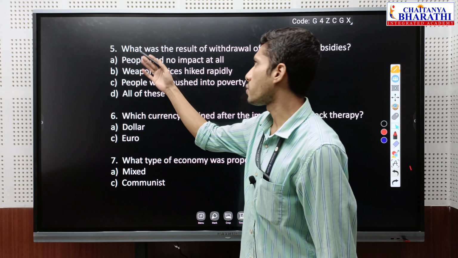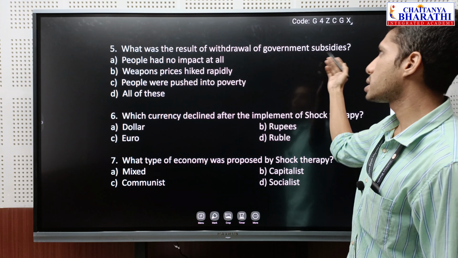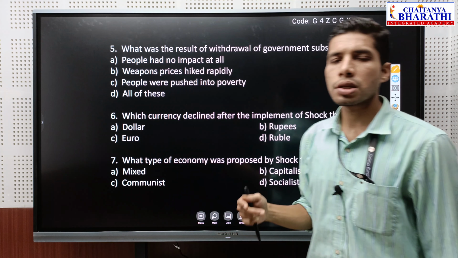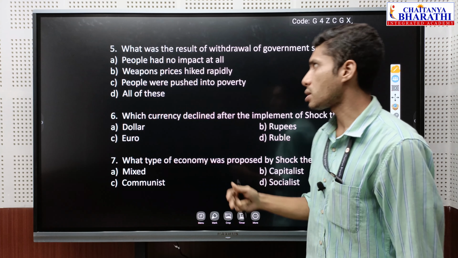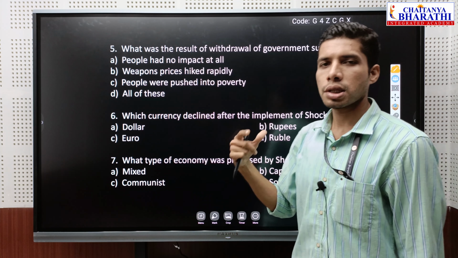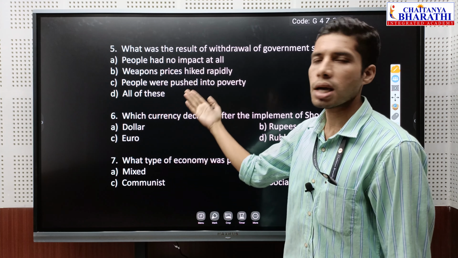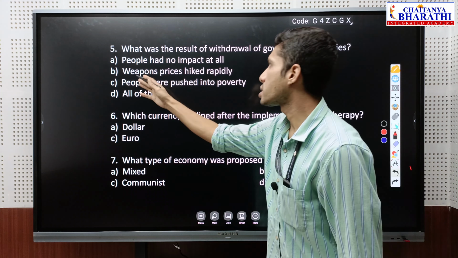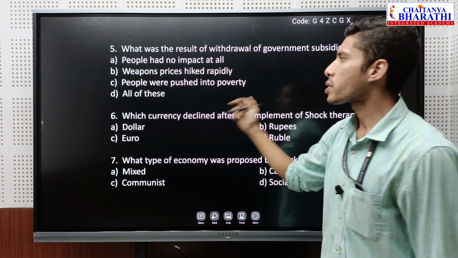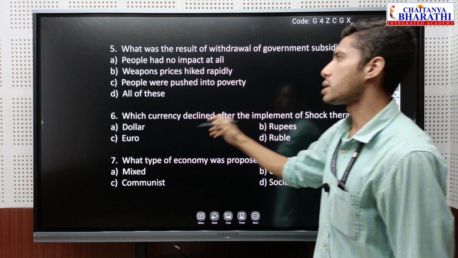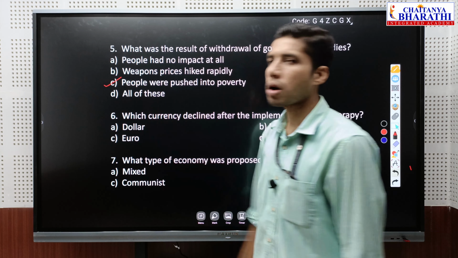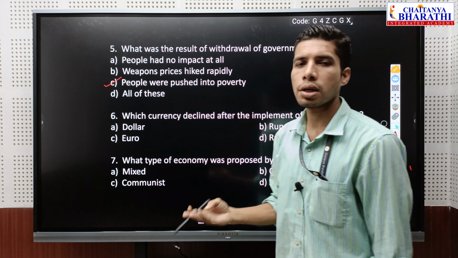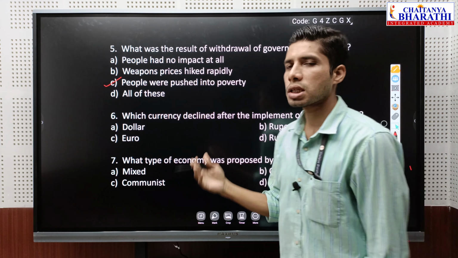So question number 5. What was the result of the withdrawal of government subsidies? Giving government subsidies was a feature of the Soviet system. So when the government subsidies were withdrawn later on, what was the effect? First, people had no impact at all. No, it is wrong. Prices rose rapidly. No. People were pushed into poverty. Yes, this should be the correct statement, because when they are not getting the subsidies, they are not getting the benefits: food, shelter, health, education, all those schemes.